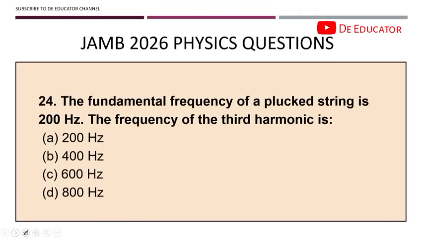Okay, next question. The fundamental frequency of a plucked string is 200 hertz. The frequency of the third harmonic is, you should know the formula for third harmonic. Third harmonic is equals to 3 times fundamental frequency. Alright, and they have given us the fundamental frequency already. So the fundamental frequency is 200. So you don't need to stress yourself too much. Third harmonic is 3 times the fundamental frequency, and 3 times 200 gives us 600. It's as simple as that.